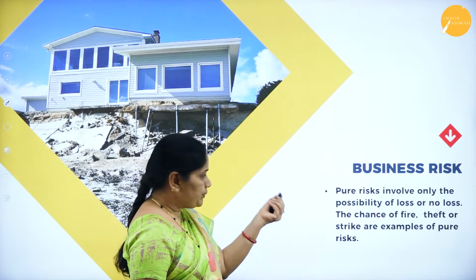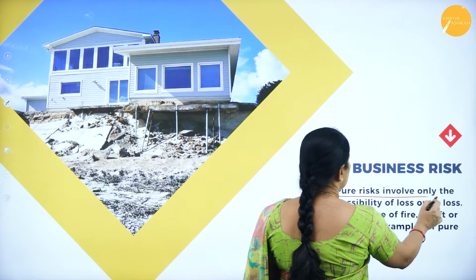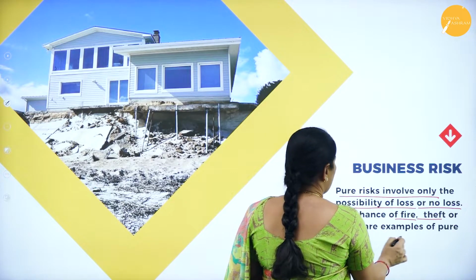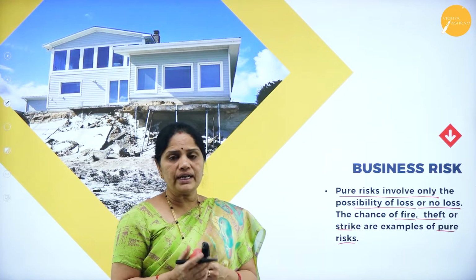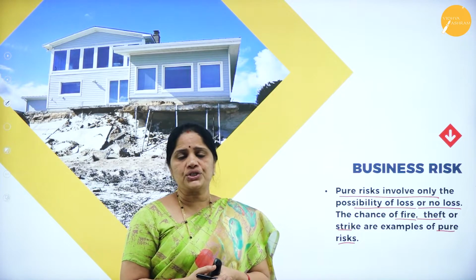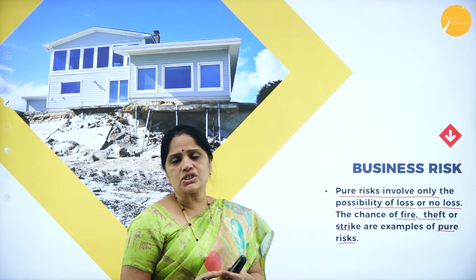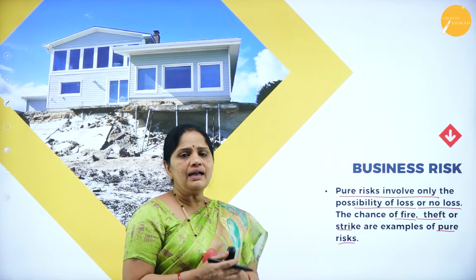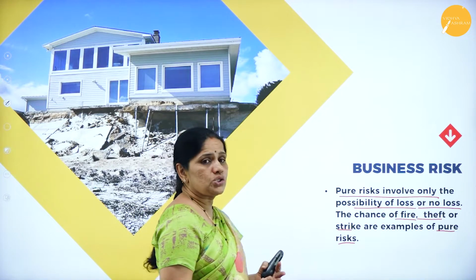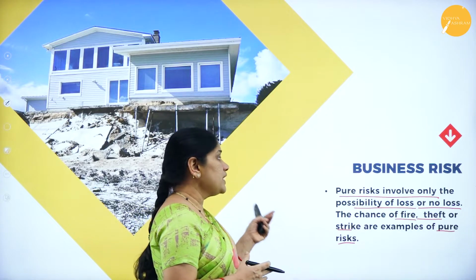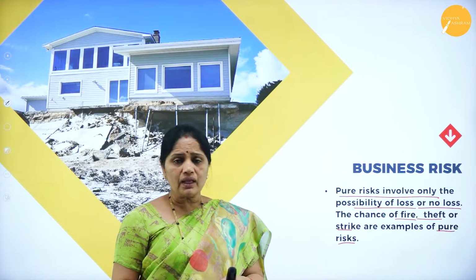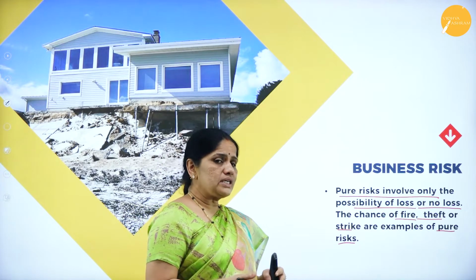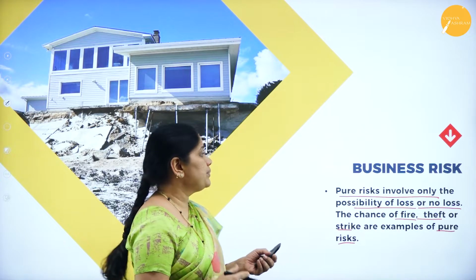Then pure risk involves only the possibility of loss or no loss. The chance of fire, theft or strike are examples of pure risk. For example, if there is a fire in the organization, then most of the assets will be destroyed because of the fire. But if there is no fire, then there will be no profit and at the same time no loss also. So this is what we should understand by the word pure risk. Now suppose, if there is theft, then there is loss. But if there is no theft, there is no gain also. So that is what we should understand by pure risk.